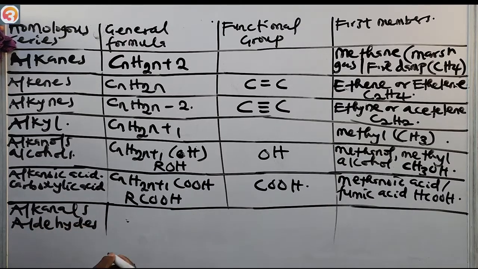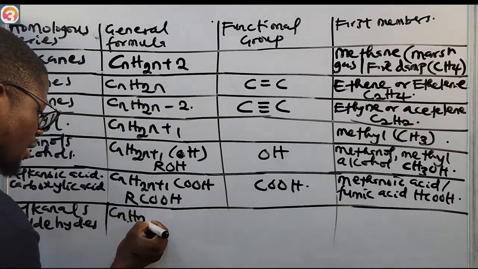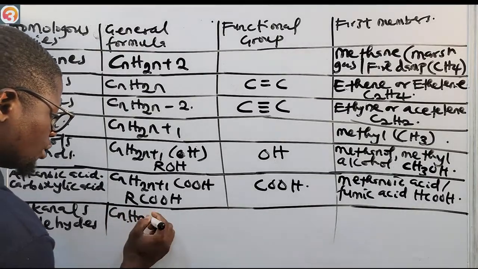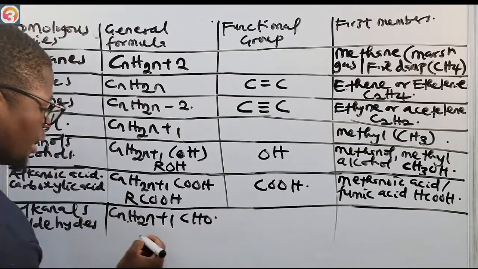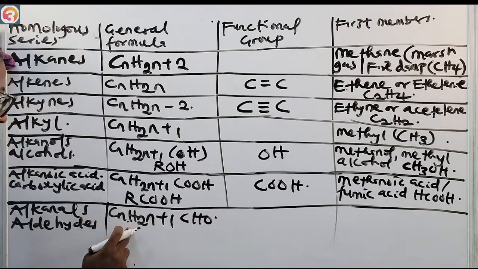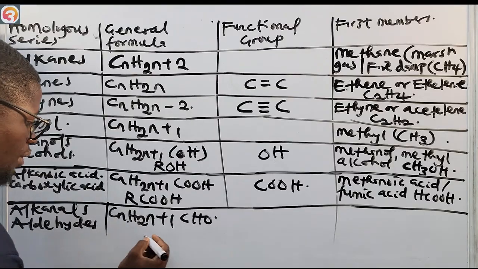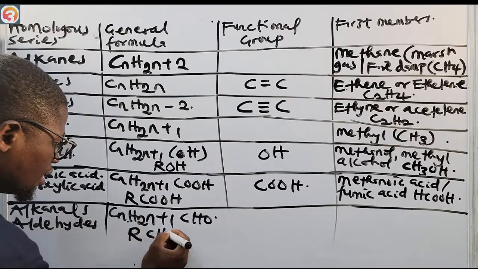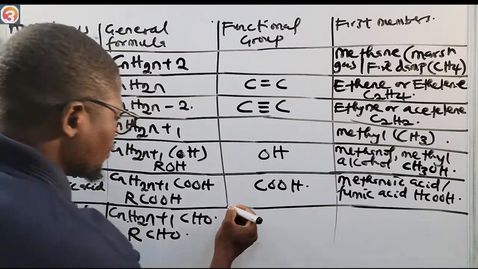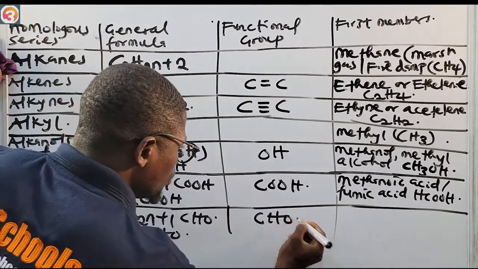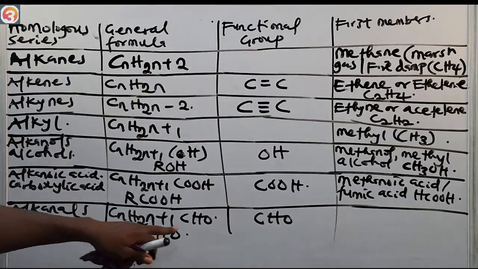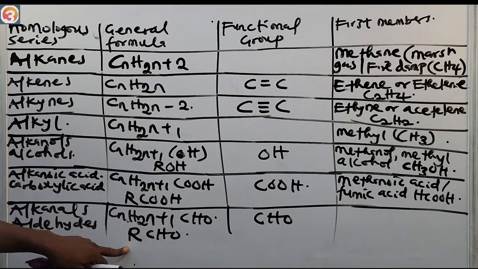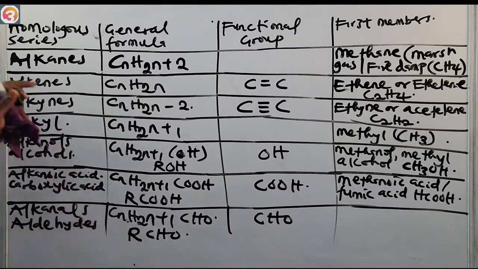They have a general formula of CnH2n plus 1 CHO. Of course, if you want to use R to represent this CnH2n plus 1, you just say R-CHO. The functional group is CHO. So please see it again: CnH2n plus 1 CHO, that's R-CHO. The functional group there is CHO.